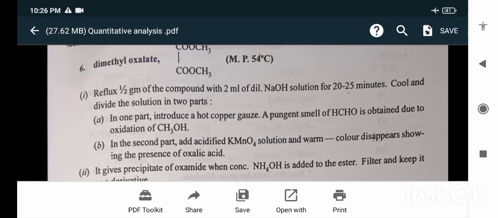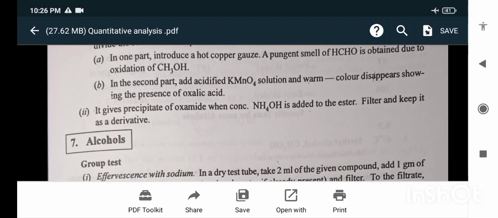CH3OH. In the second part, add acidified KMnO4 solution and warm. The color disappears, showing the presence of oxalic acid. It gives a precipitate of oxamide when concentrated ammonium hydroxide is added to the ester. Filter and keep it as a derivative.